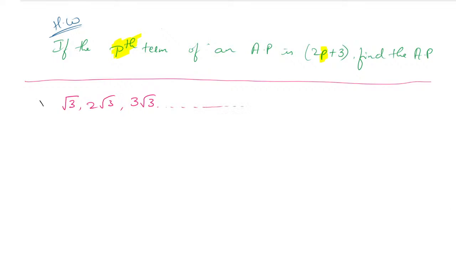This is the next question. This is the AP. Write it down. Here you have to find the hundredth term of this given AP sequence. Let us see how it is possible to find it. First of all, whether this sequence is in AP, that is my first question.